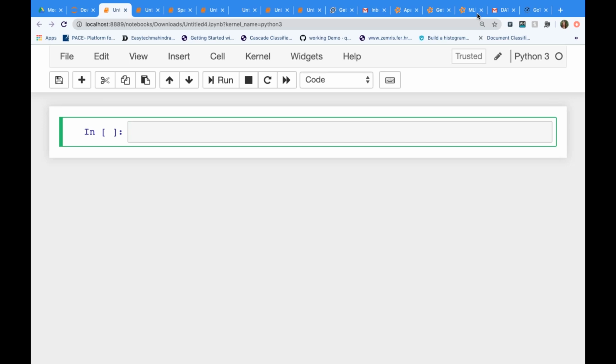But anyway, if Python is installed, the next thing is there are different IDEs in Python, like we have PyCharm, we have Jupyter Notebook, we have multiple other IDEs. Today I am going to talk about Jupyter Notebook, which is a very famous IDE for Python.